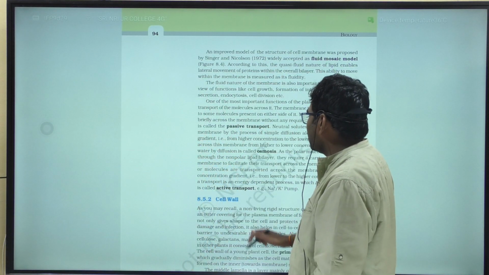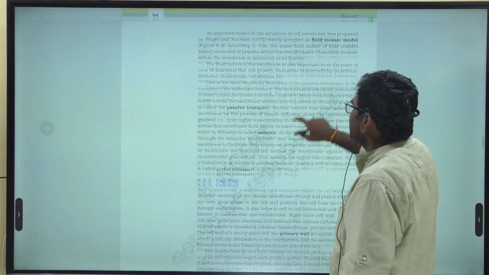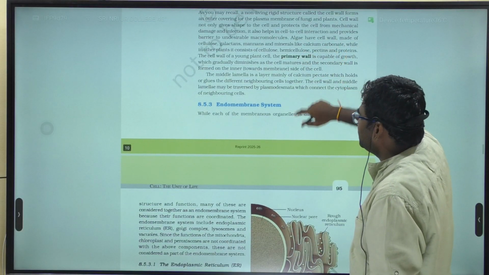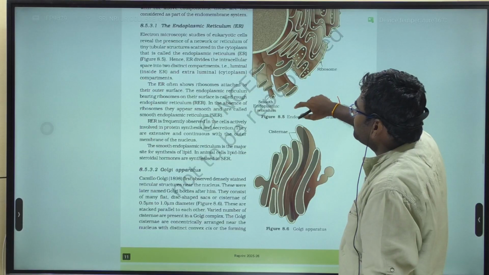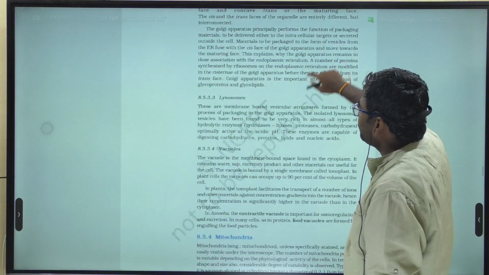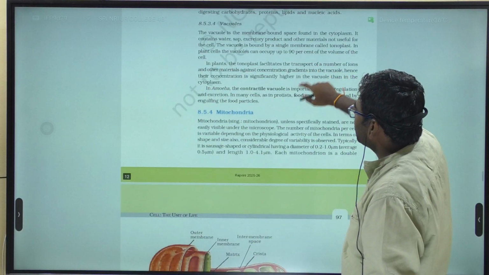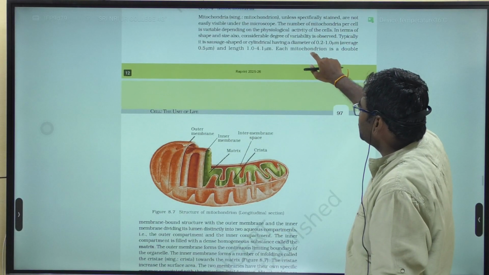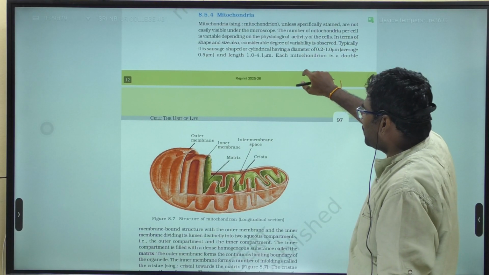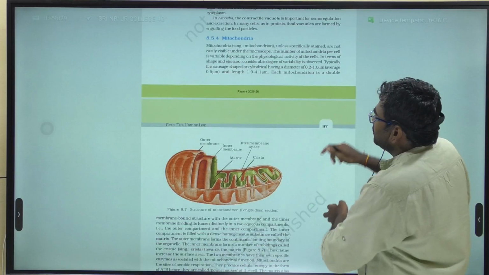Next, another important question from this chapter is the mitochondria. So explain the powerhouse of the cell, this mitochondria.